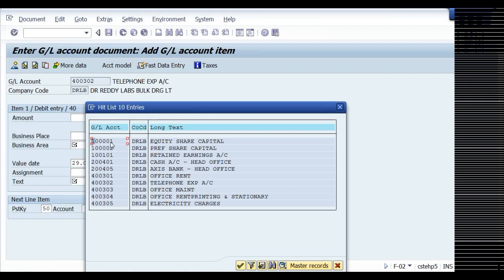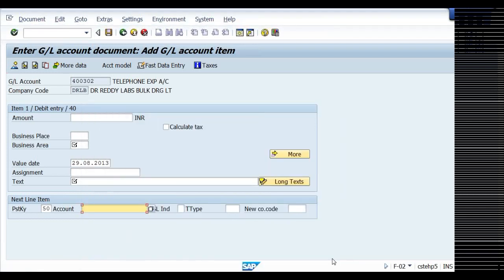Otherwise, you need not remember, just pick up from this list. Because I'm using regularly, I remember. And if you go to a company end user, he'll remember everything. And also users will take a printout of the GL accounts and paste it in front of them, or otherwise just pick up whatever GL account he'll be regularly using, he'll remember.